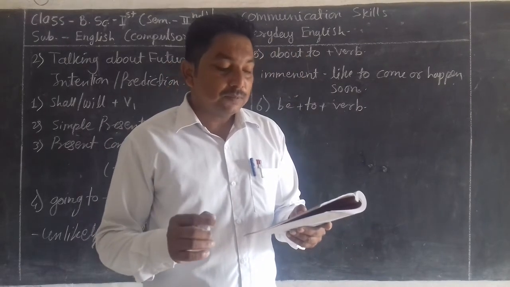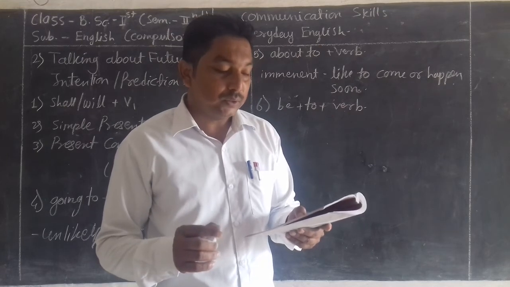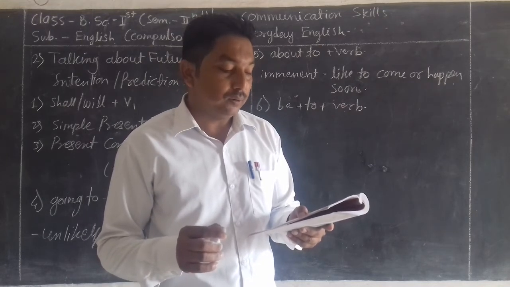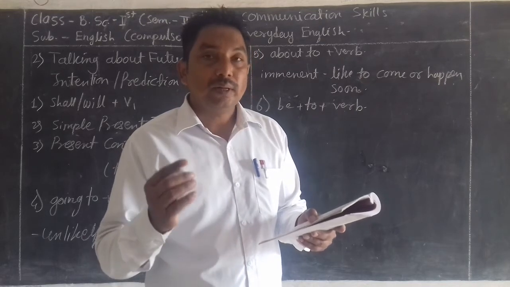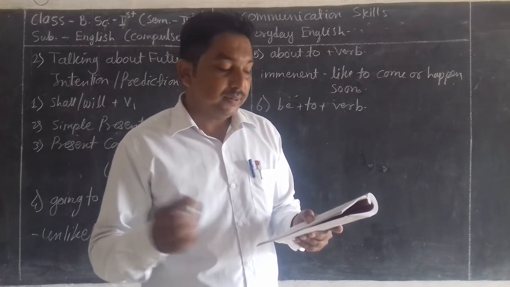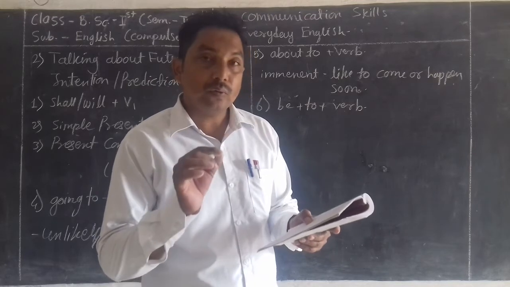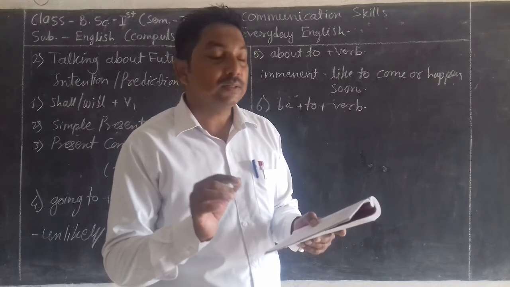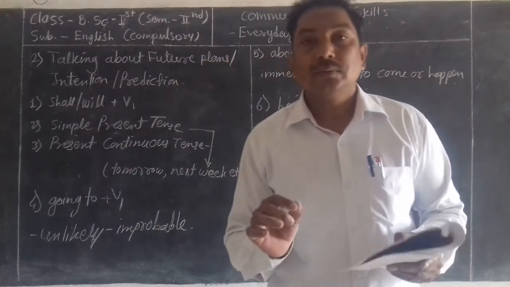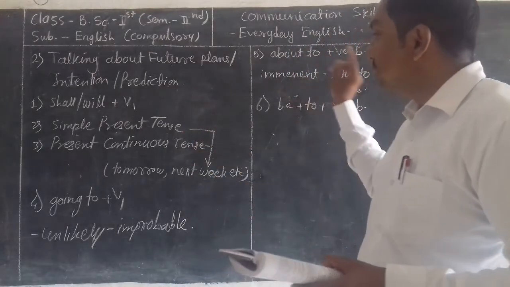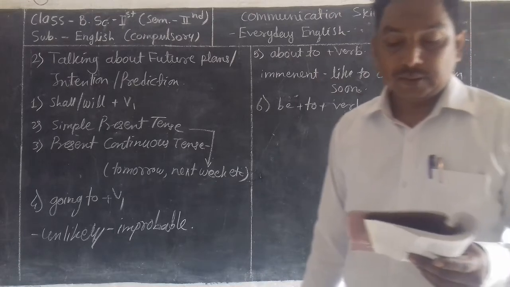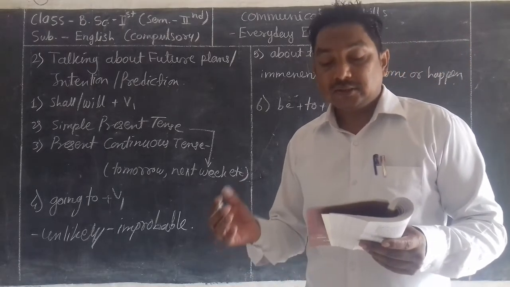When we want to express prediction for the future, we normally do it in the following manner. Whenever we want to speak about a future event, we use a few ways of expressing it in English. Six ways are given here, and their sentences are also given here.